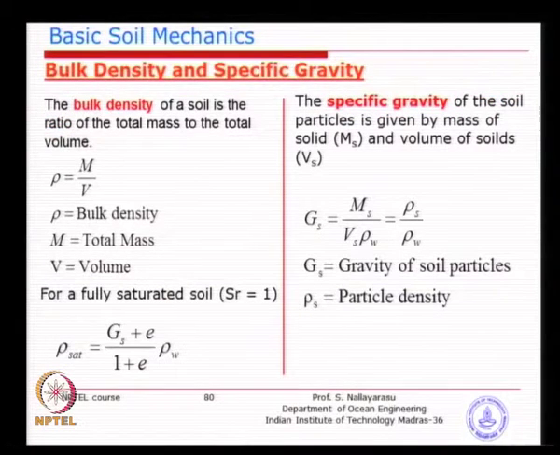The next parameter we are looking at is the bulk density, total mass divided by total volume, which is very easy to find. You just get the mass. You can also express that in terms of specific gravity: the total mass of solids alone divided by the volume of solids, times the density of water. You can express it in several ways, for example, saturated soil is full of water, basically to get an idea of the bulk density.